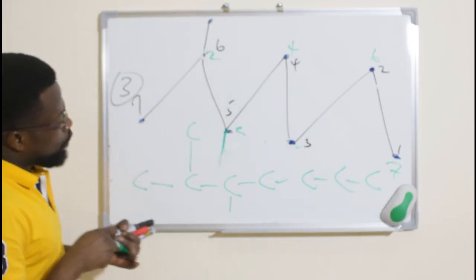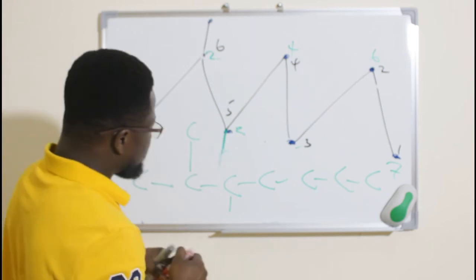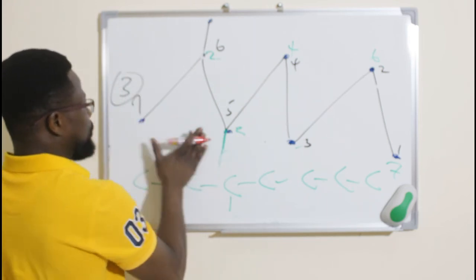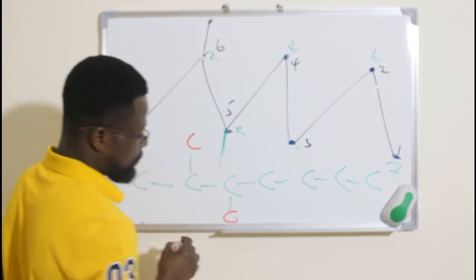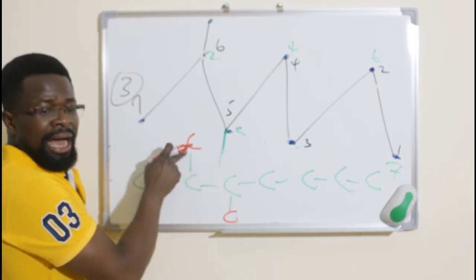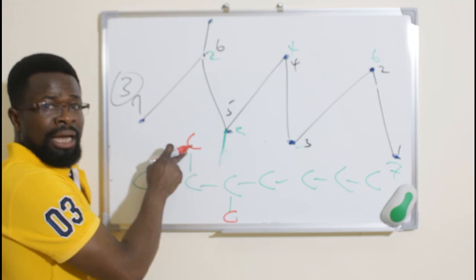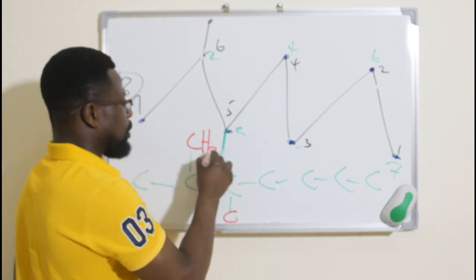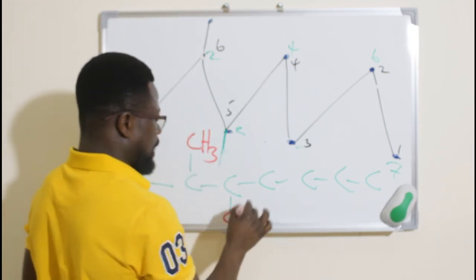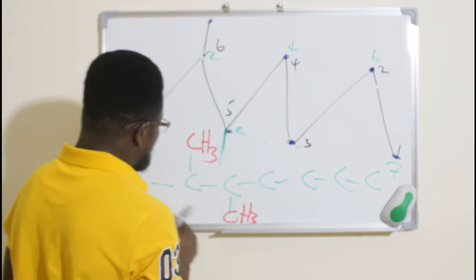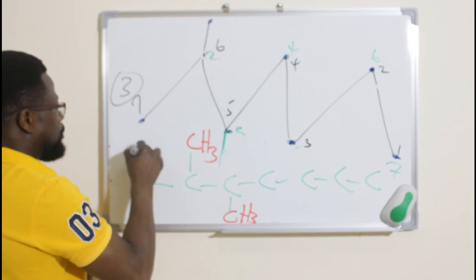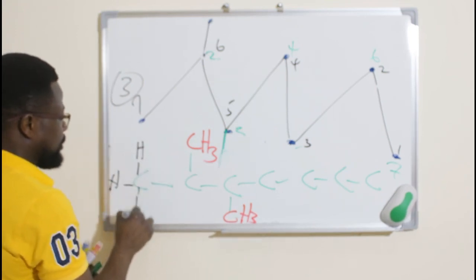So if I do it like this, then we can see that C, let me use a different color for the substituent. So C here, C here. This C, there are 3 what? Hydrogen atoms. And this C, there are 3 hydrogen atoms that are attached. But this one is having a hydrogen, a hydrogen, a hydrogen.